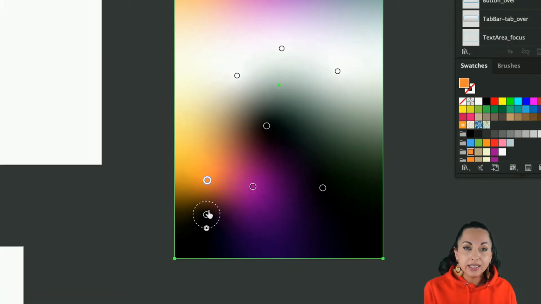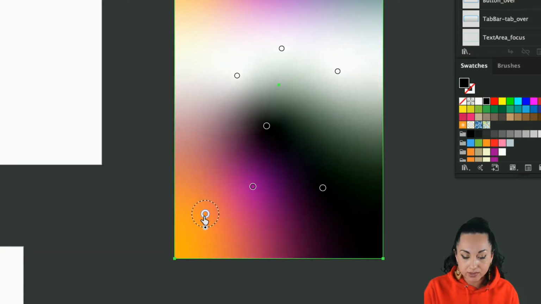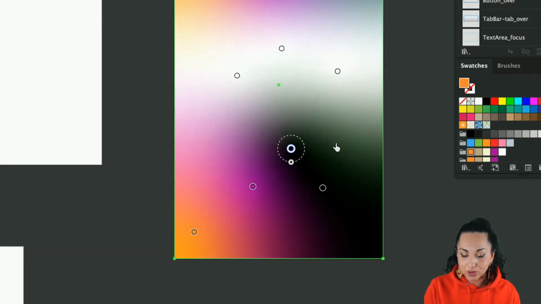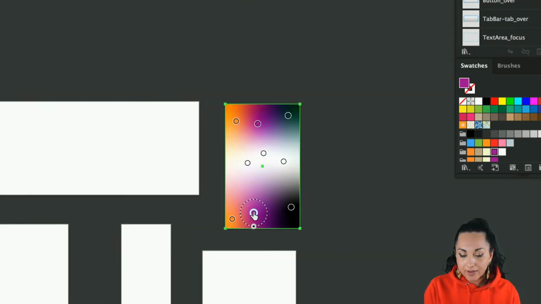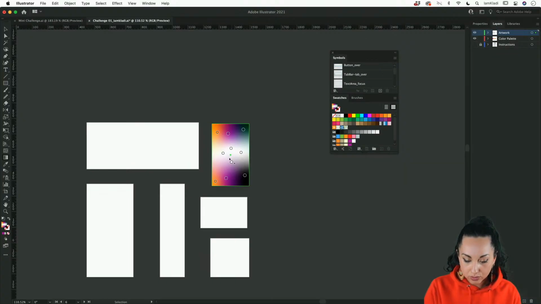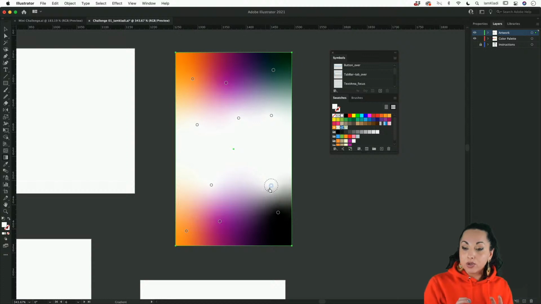And if you want to delete a color from the color stop or from the shape, simply click on the color stop and drag it outwards outside the bounding box. And by doing so, you will be able to eliminate any unwanted color, just like so. So now we have our little gradient. I will probably make sure to add a few more of this white spot because I really want to have more of a white space over here. Just like so. And so I have some gradient coming from the top, and I will have a white space in the middle and some gradient at the bottom. So I have some contrast if I wanted to add a button or a text.